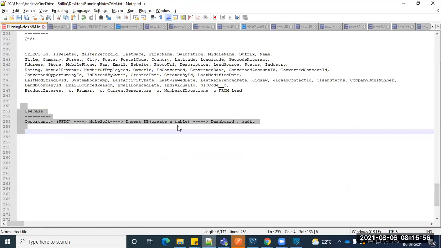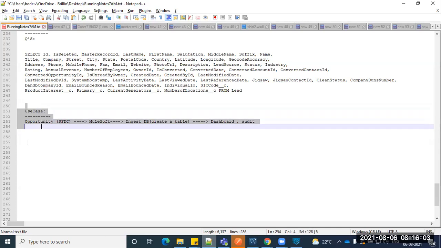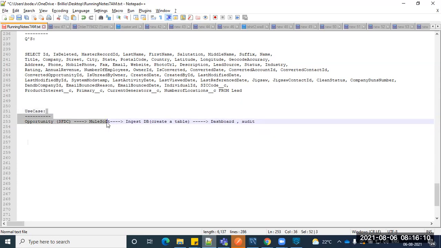If you get the same SFDC integration, it's the same way. There might be different business logic, but the connectors and scenarios are similar.